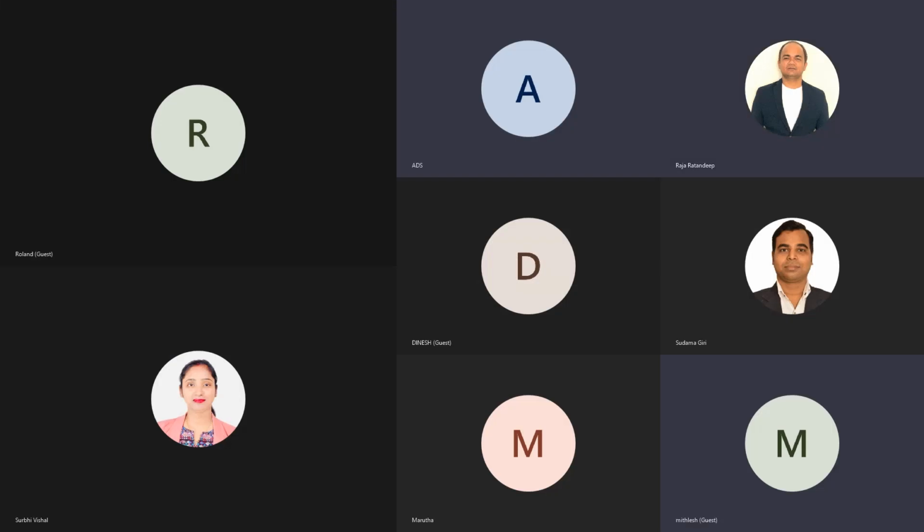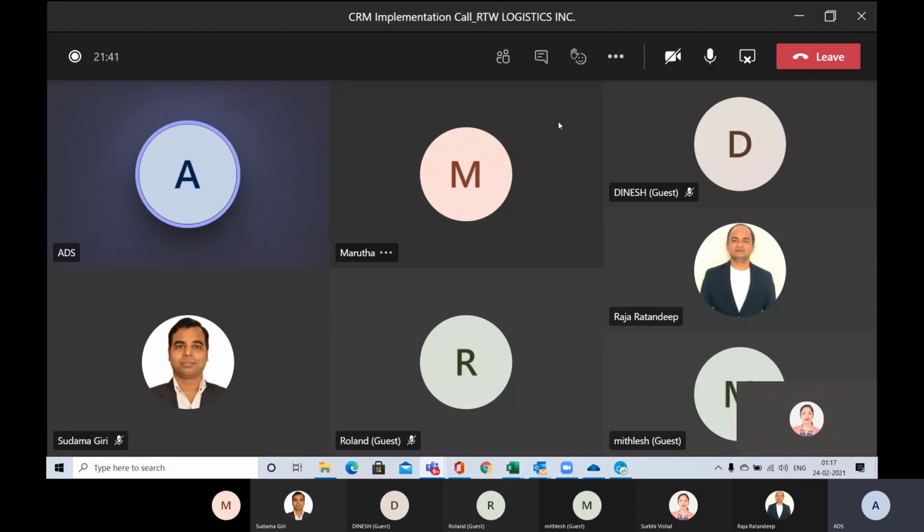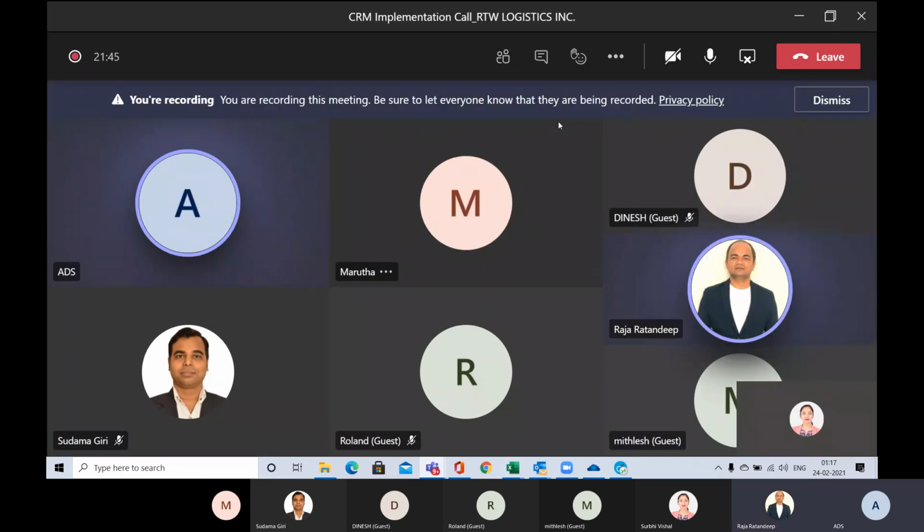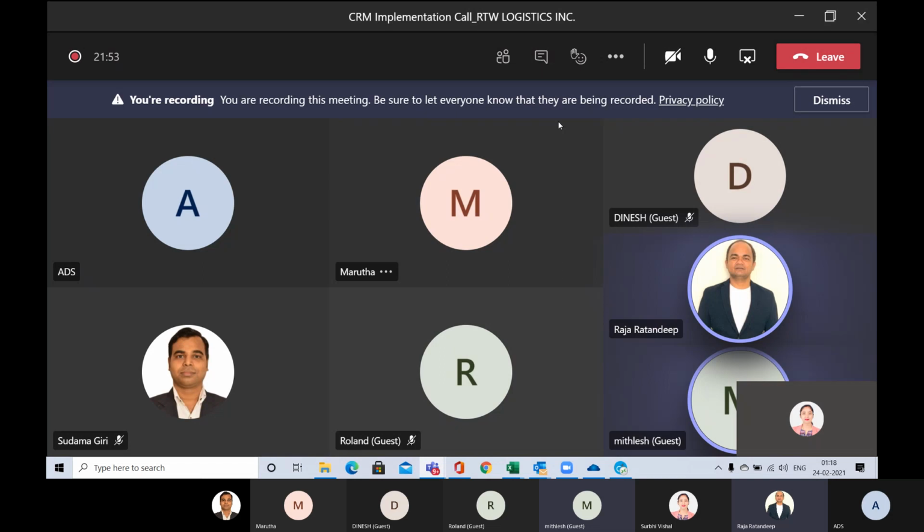Does the app work equally well on a Windows and a Mac? This application does work equally well on Windows and Mac. But yes, it won't work on the mobile app.